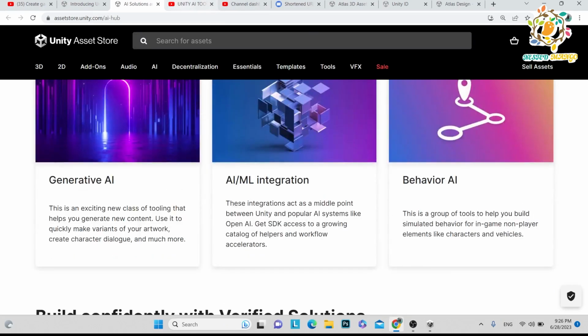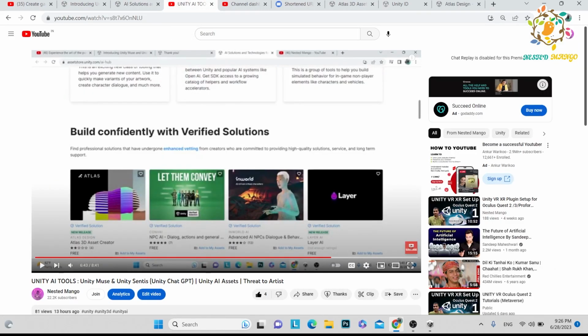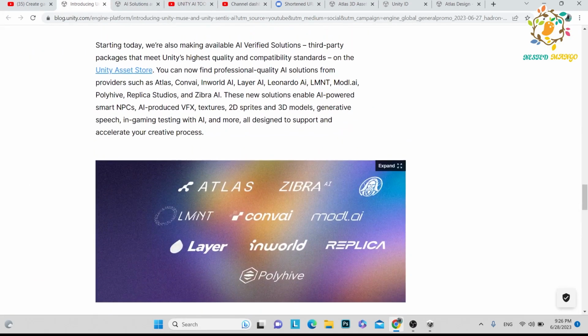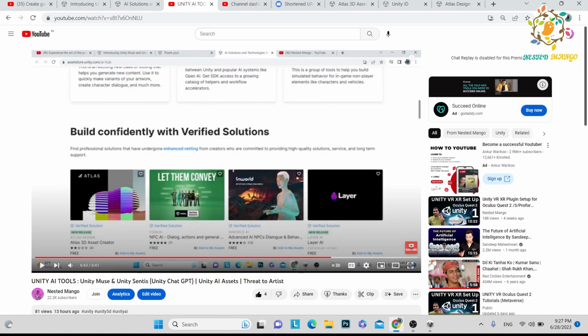Guys, yesterday we did a tutorial on Unity AI tools. So I showed you that Atlas 3D asset creator. This was an AI asset and it was approved by Unity. But what happens today is that here you can see Atlas, but now Unity has removed this asset from the Asset Store.